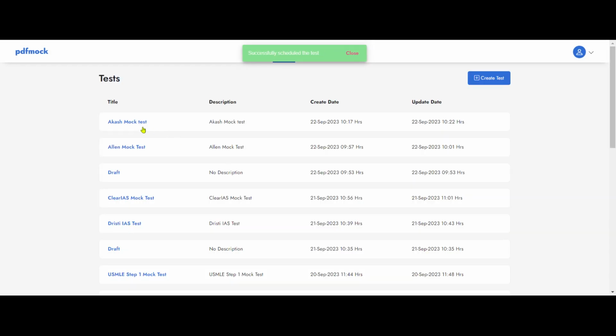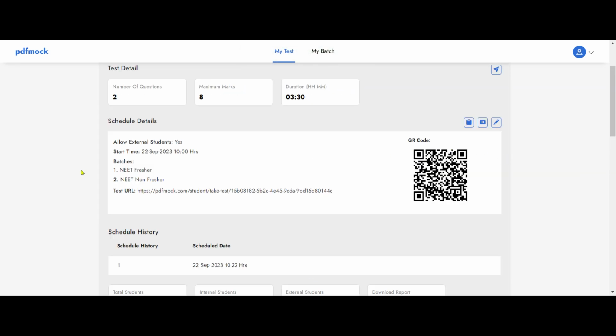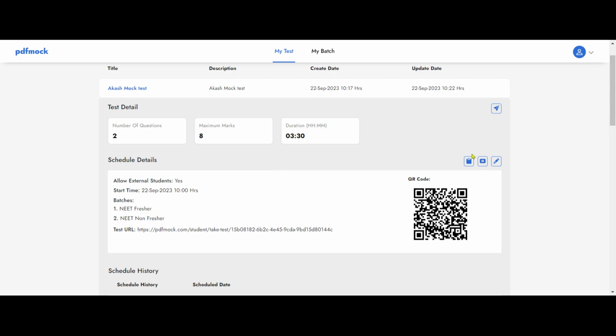As you schedule it, you are ready. This test is ready to be shared to the students over WhatsApp group or online, or integrate an LMS. So it's really easy. All you need to do is copy the URL and send it manually. And this is to stop the schedule and edit the schedule.